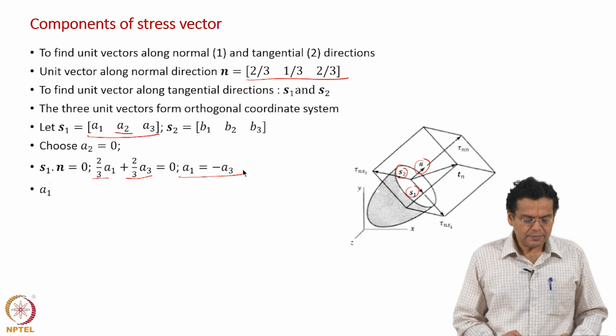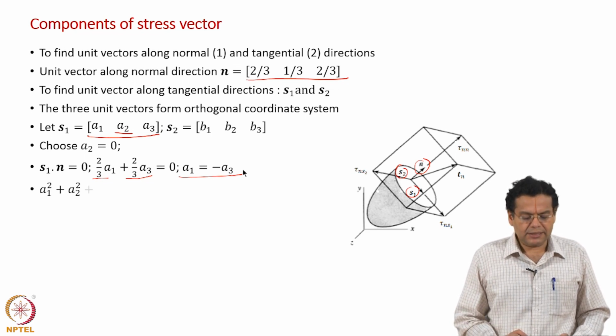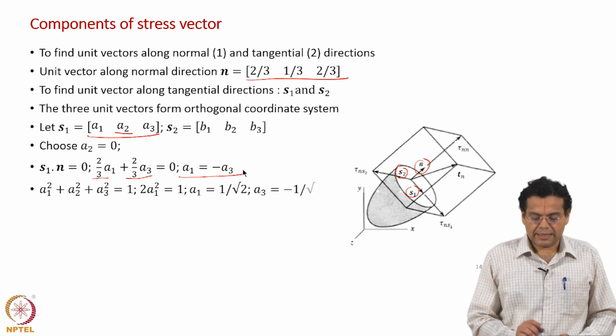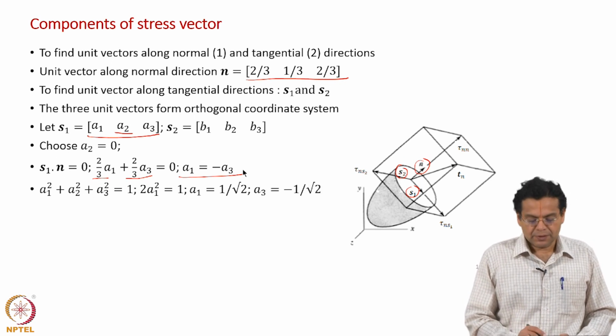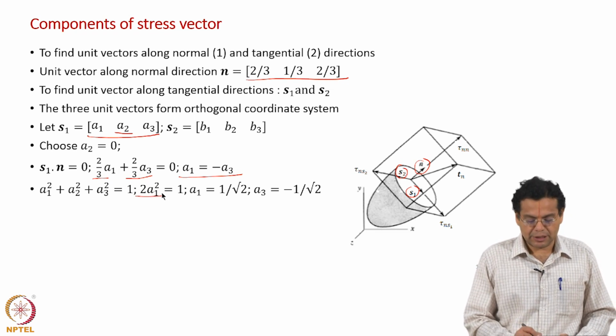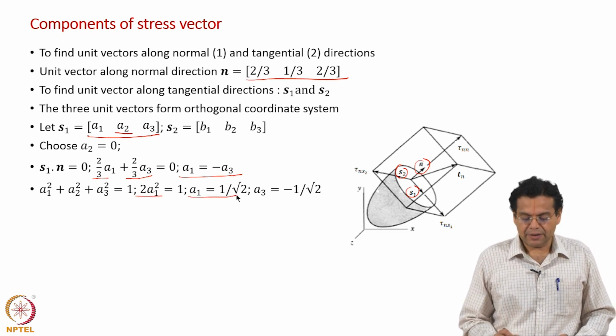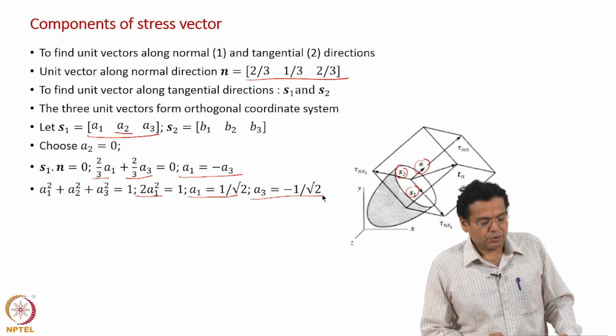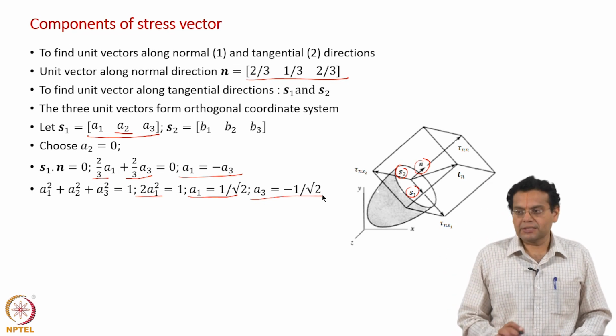Now, remember, s1 is a unit vector, which means that a1 squared plus a2 squared plus a3 squared should be equal to 1. a2 squared is 0 and a1 squared is equal to a3 squared. So, we have 2 a1 squared is equal to 1, giving us a1 as 1 by root 2, and of course, we have already shown that a3 and a1 are opposite in sign.